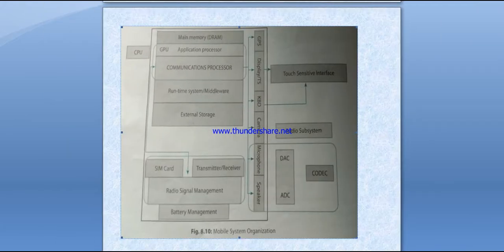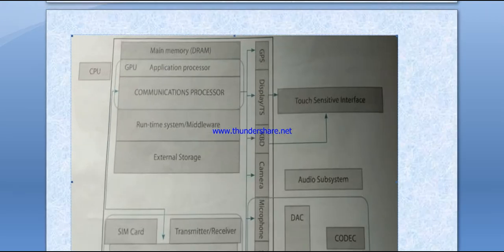This is the whole mobile system organization chart we can use for a mobile. How does it perform? So now I will enlarge it again.